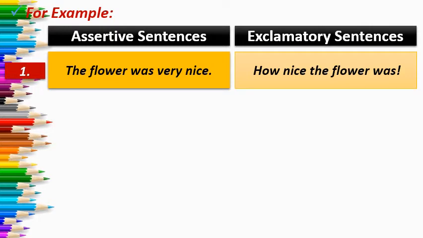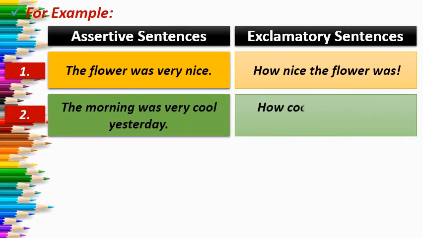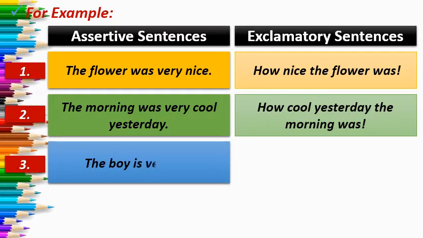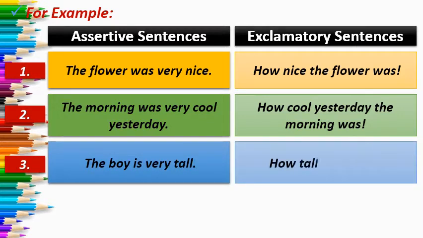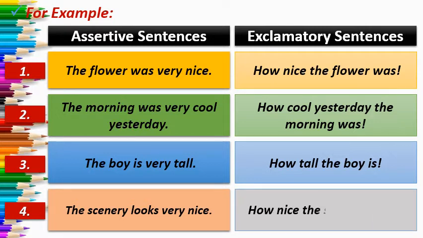So you have to follow the structure which I have already explained to you. Same with the other examples also. The morning was very cool yesterday. So the sentence will be: how cool yesterday the morning was. Number 3, the boy is very tall. So the sentence will be: how tall the boy is. Number 4, the scenery looks very nice. So the sentence will be: how nice the scenery looks. At last, the exclamation sign. You have to replace the period, means the full stop, with an exclamation sign when you convert assertive sentences into exclamatory sentences.